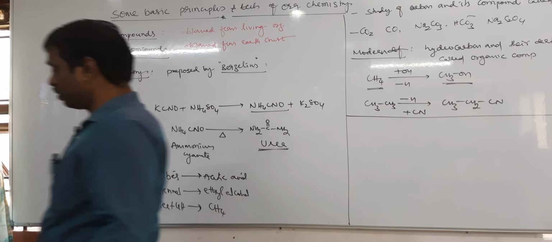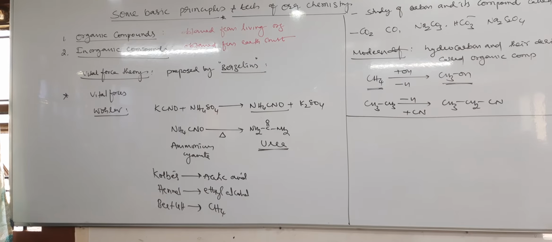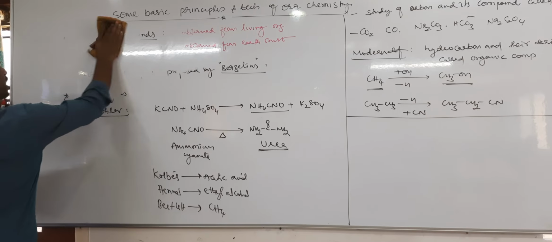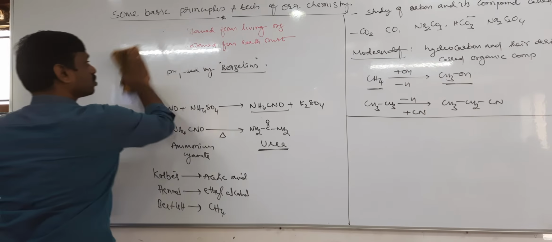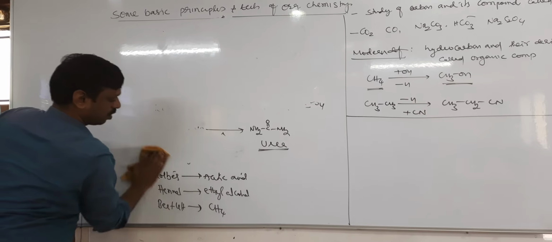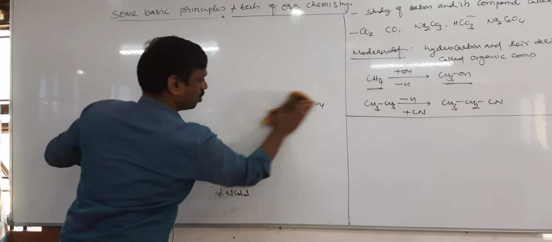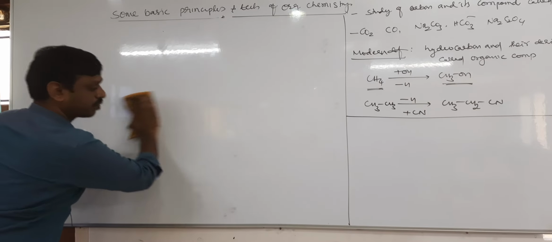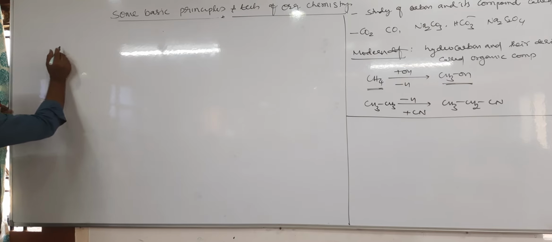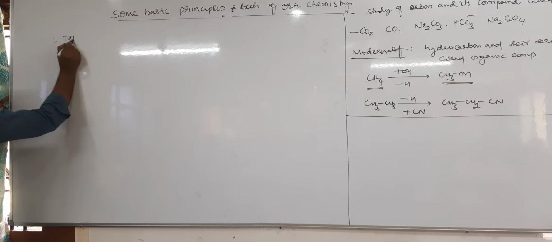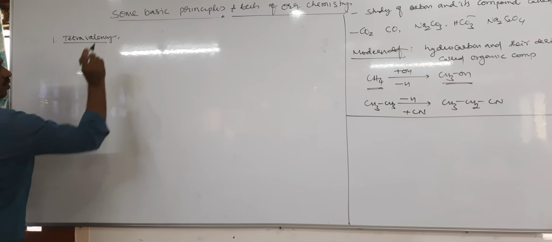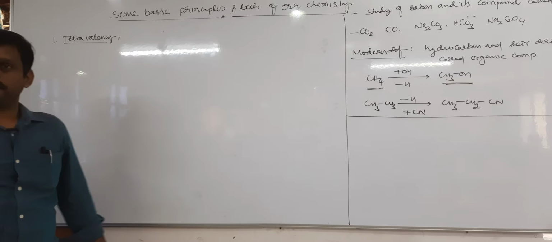So therefore, carbon can form a large number of organic compounds or carbon compounds. It is due to, what is the reason? One, tetravalency. So what is the meaning of tetravalency?